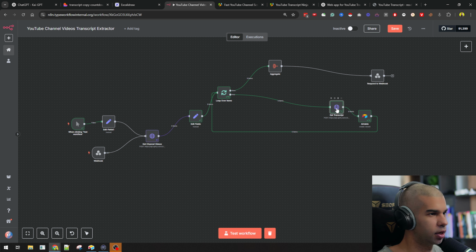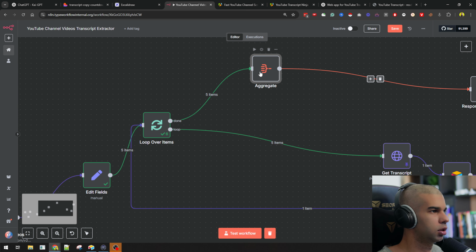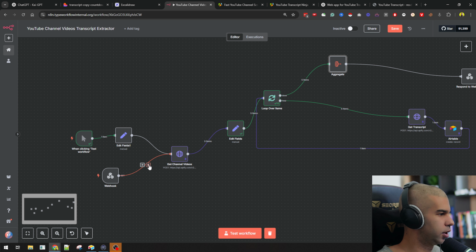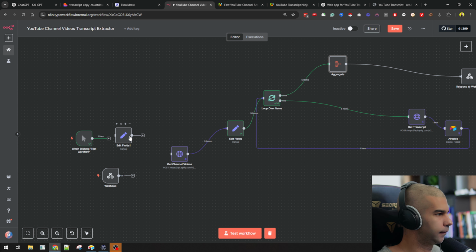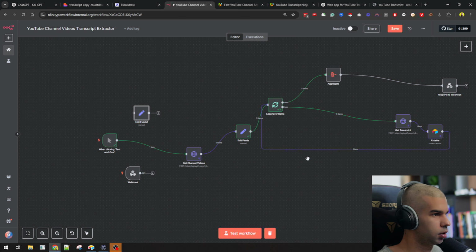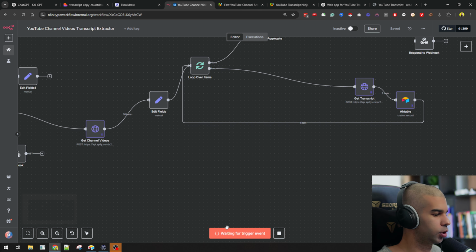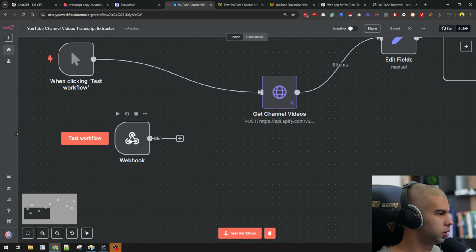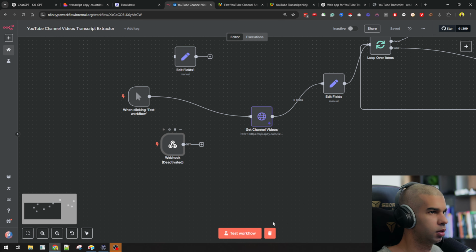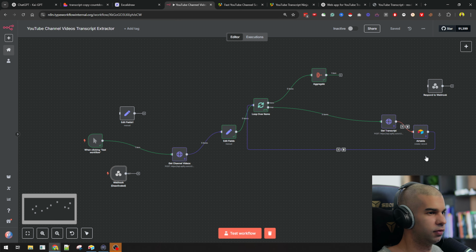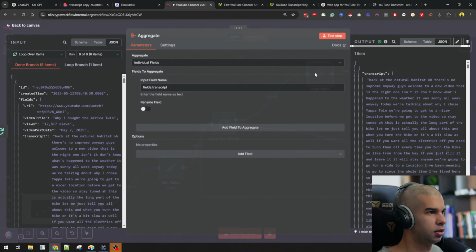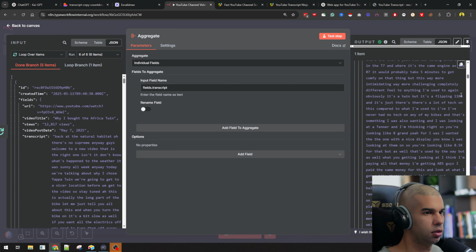And what I want is to test this. I don't want to run this once more as I'm testing the aggregate function. So let's just, for now, unhook that. Let us unhook that as well. And let's hit test workflow. Okay, so this is waiting for the trigger event. So what we want is just to disable this for now, so we'll be able to have the information sent right here. So this now has one transcript field.